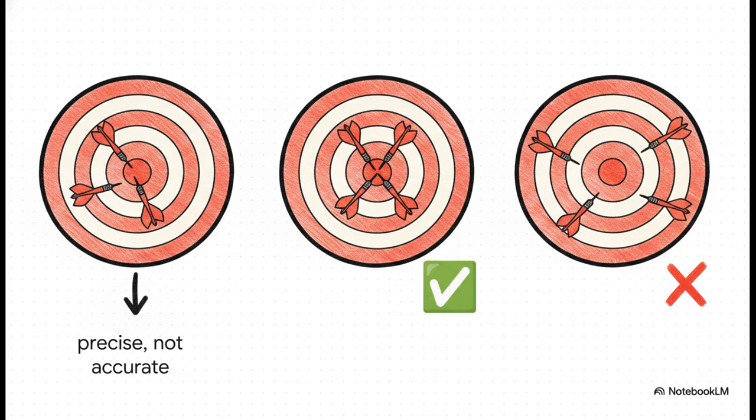Think of it like throwing darts at a dartboard. Student A's measurements were clustered really tight together, so they were precise, but they completely missed that true 3.0 gram bullseye, so not accurate. Student B, they hit the bullseye tight and consistently, meaning they were both precise and accurate. And student C, well, they were just throwing darts all over the board, neither precise nor accurate.